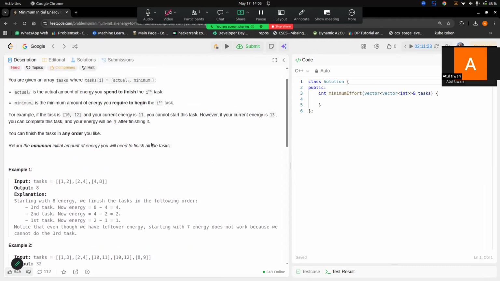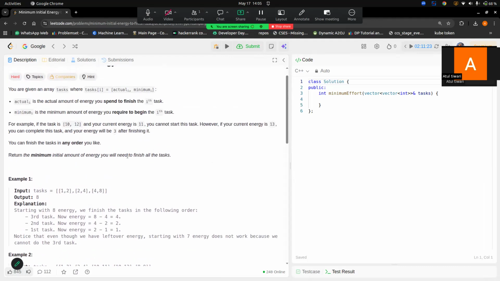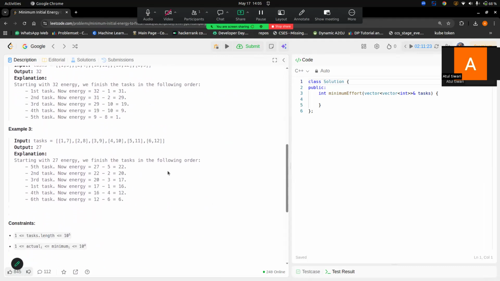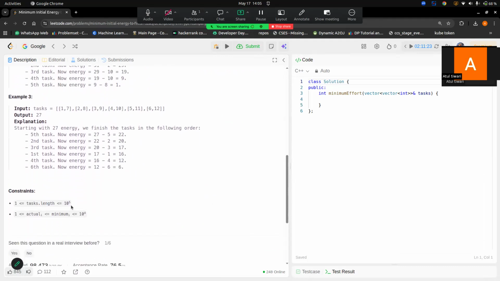So the problem is to return the minimum initial amount of energy you will need to finish all the tasks. So what is the minimum amount of energy? So the problem statement is clear. If you see the constraints, 1e5 is the length of the array, and the actual and the minimum energy are less than or equal to 1e4.